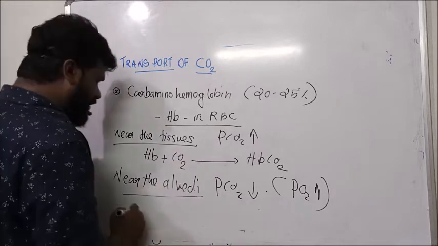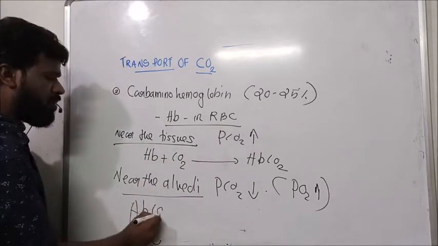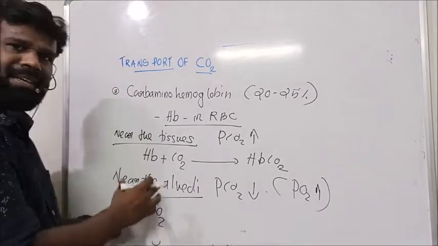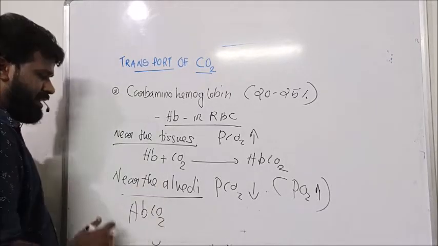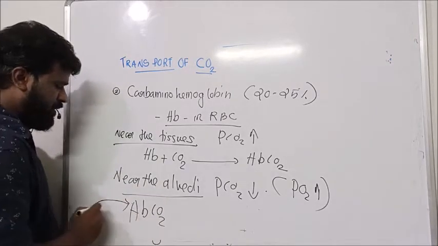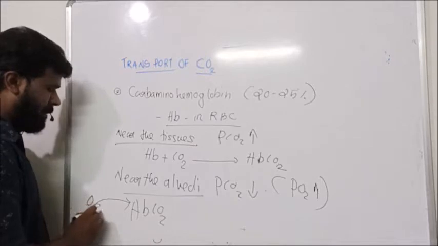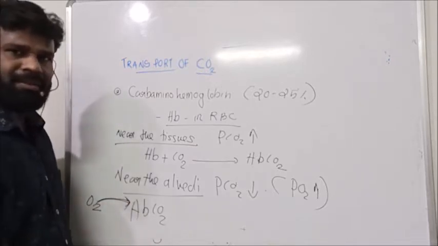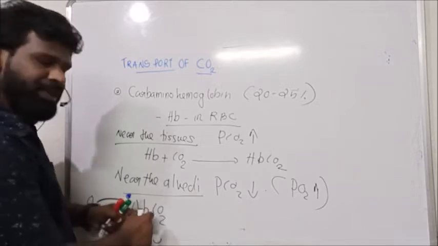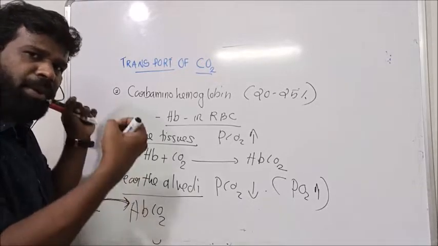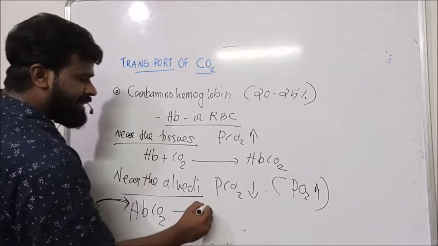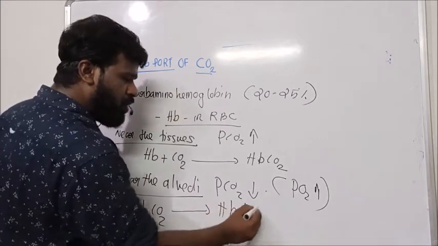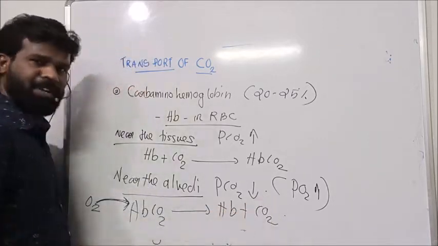So when this carbaminohemoglobin reaches the capillaries surrounding the alveoli, we know when oxygen binds on the heme part of the hemoglobin, what happens? The bond between the carbon dioxide and hemoglobin is broken, which causes the dissociation of hemoglobin from the carbon dioxide.